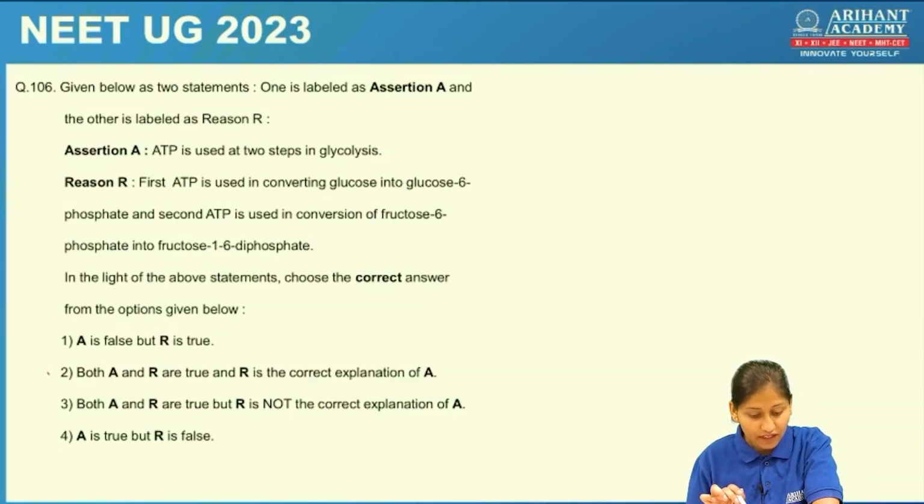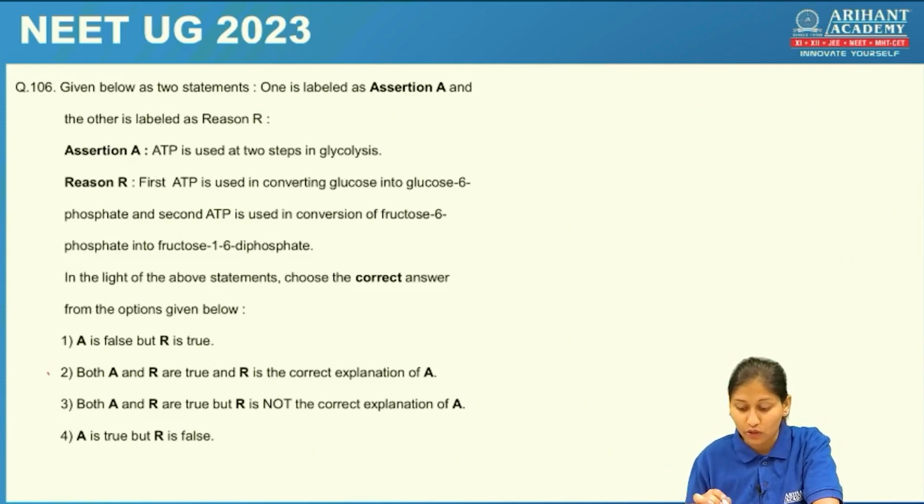Next question. Again here assertion and reasoning type questions. Assertion: ATP is used at two steps in glycolysis, and the reason given here is: first ATP is used in converting glucose into glucose 6-phosphate and second ATP is used in conversion of fructose 6-phosphate into fructose 1,6-diphosphate.